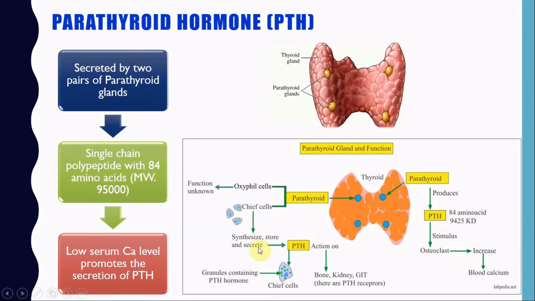This parathyroid hormone, which is present in the chief cells as granules, will act on bone, kidney and GIT, and these organs have parathyroid hormone receptors where it can specifically act. So the parathyroid gland produces parathyroid hormone, an 84 amino acid polypeptide with a molecular weight of around 9500, which stimulates the osteoclast. Osteoclasts originate from bone marrow and increase the blood calcium level.